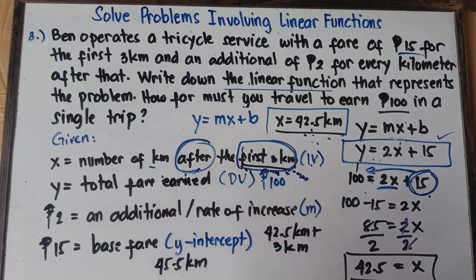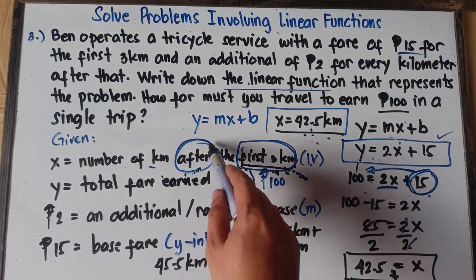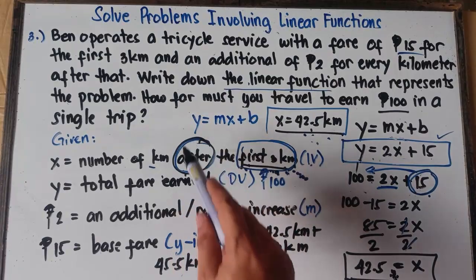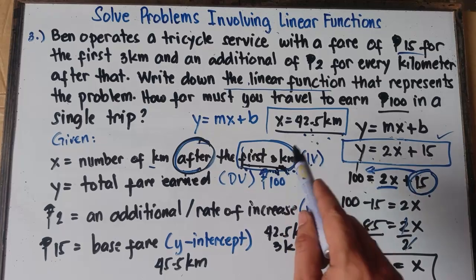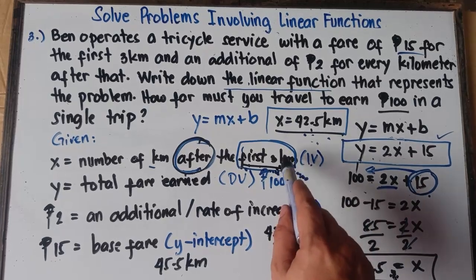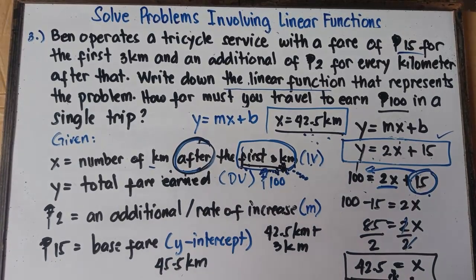I hope, class, you're not confused. This x right here, class, this is just the number of kilometers. This one right here, the number of kilometers after the first 3 kilometers. You have this word "after". Therefore, the first 3 kilometers is not yet included, because you have this word "after". Therefore, this x right here, 42.5, is just the number of kilometers after the first 3 kilometers.